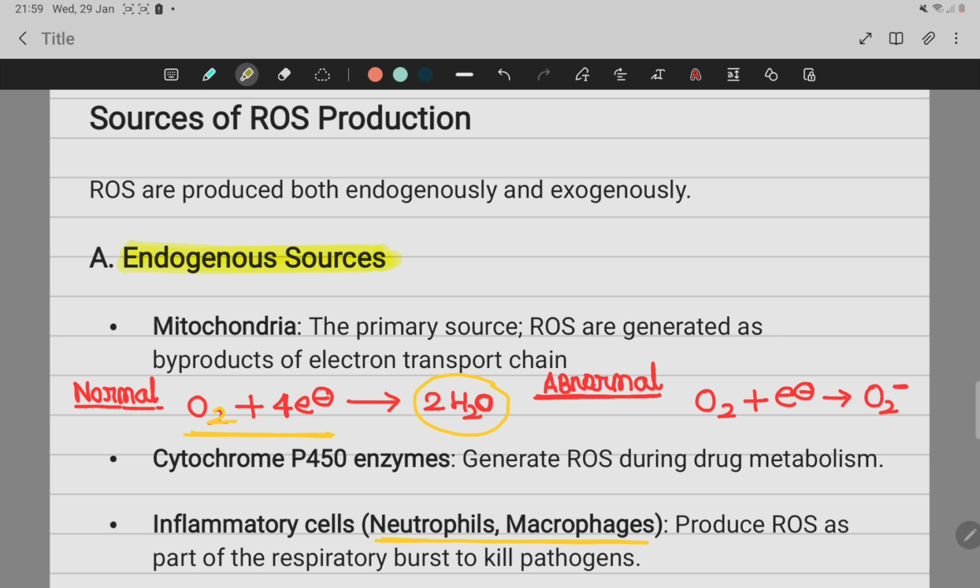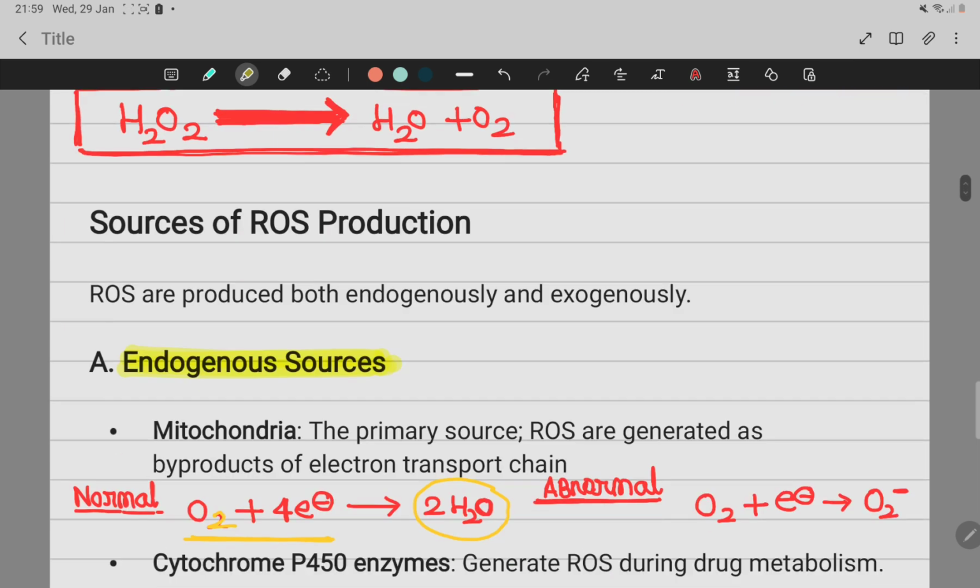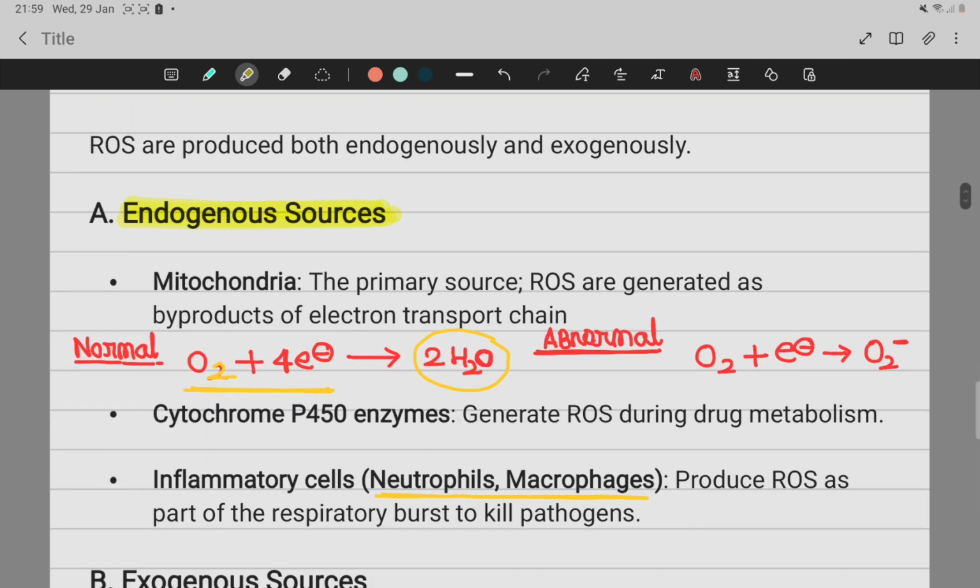But in some cases, when oxygen accepts only one electron, it will convert into superoxide free radical. Cytochrome P450, which is present in the liver smooth endoplasmic reticulum and participates in drug detoxification, also forms free radicals.